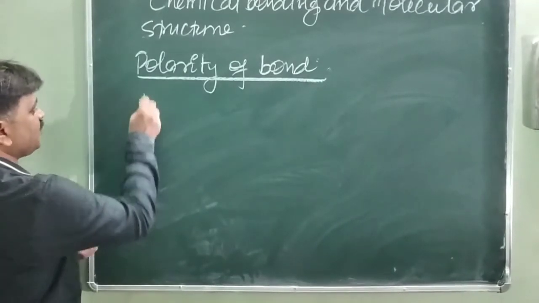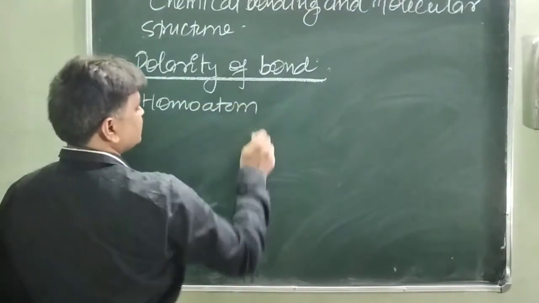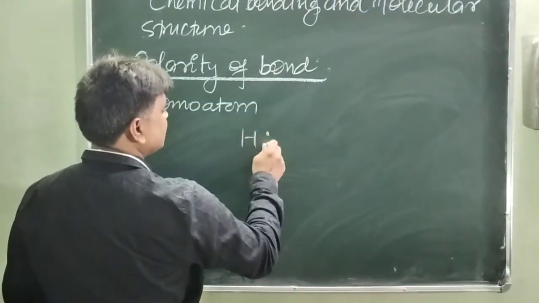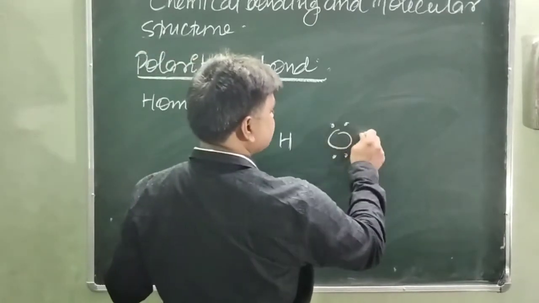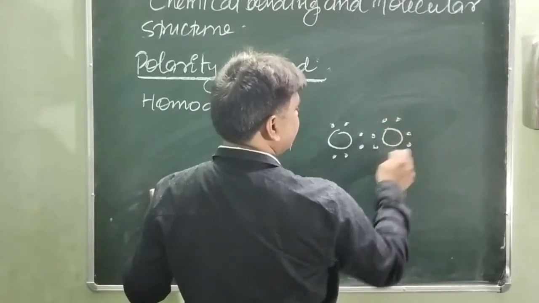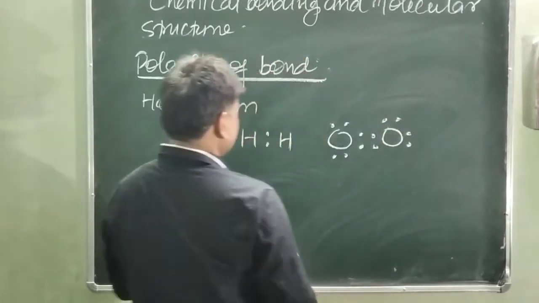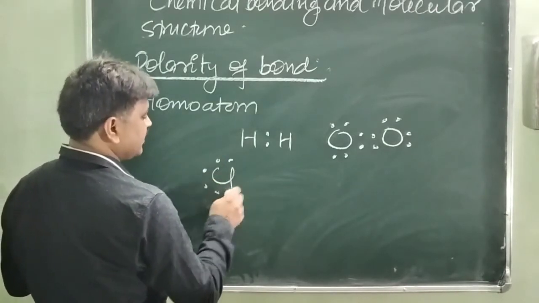Just like in the case of homoatoms in molecules: hydrogen shares one electron with each other, oxygen shares two electrons with each other. You have to write this structure already. Just like Cl shares one electron with each other.